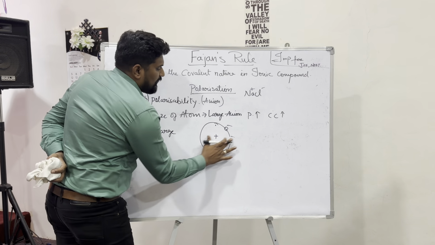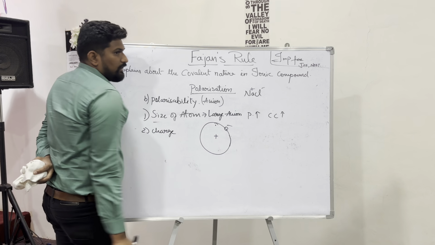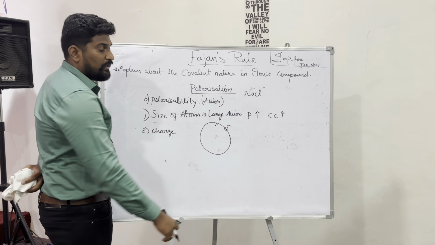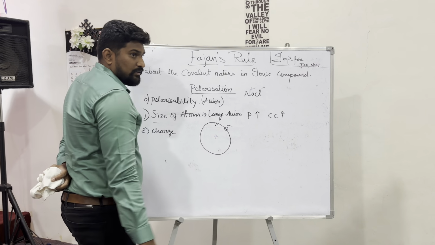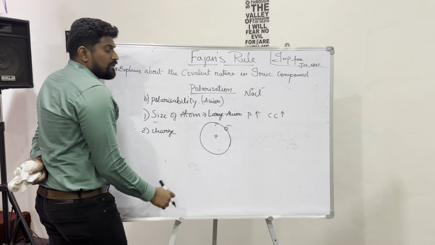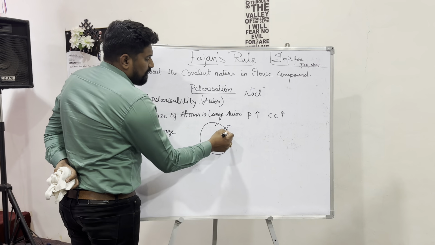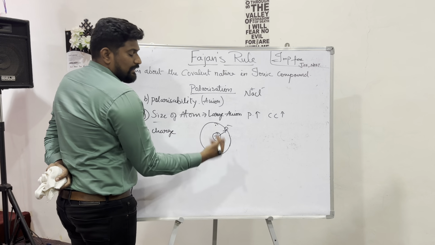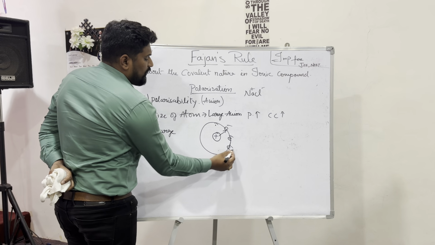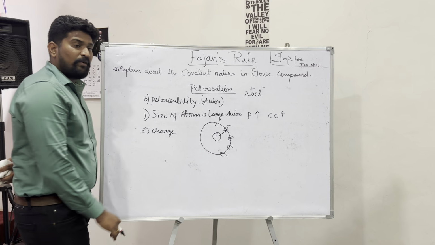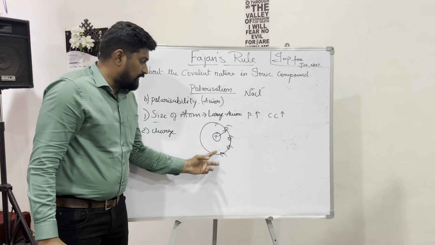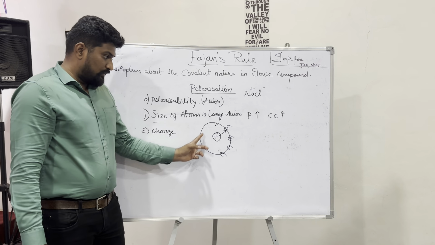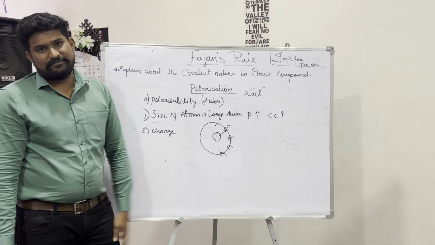If only one electron is added in the outermost shell, the nucleus shows more attraction. But if the electrons keep increasing, the extent of the nuclear charge over the electrons decreases.